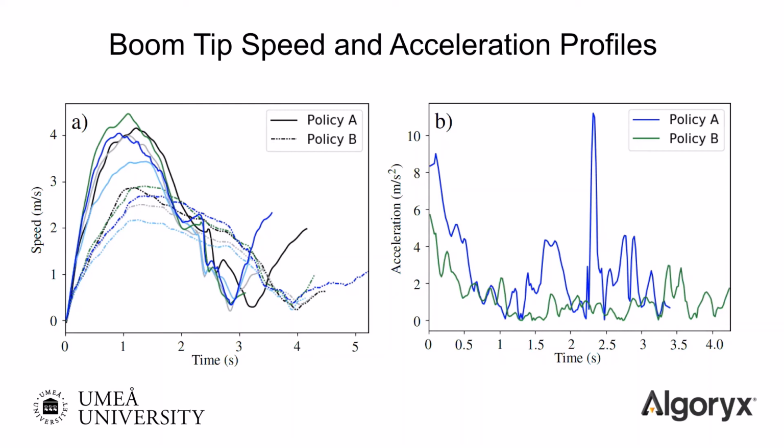So as we can see, the speed is generally lower and the speed profile is smoother for policy B, the energy optimized policy. To the right, we show the corresponding acceleration profiles during one of these boom cycles. Note that using policy B results in significantly less jerk than using policy A, especially at the point of grasping, which occurs around the 2.5 second mark. This result is encouraging, as jerkiness often poses a particular challenge in robotic automation.